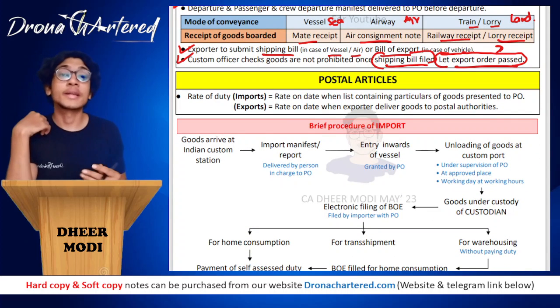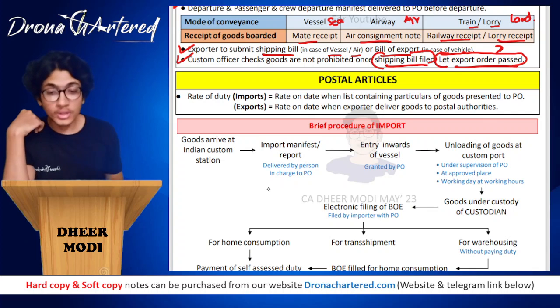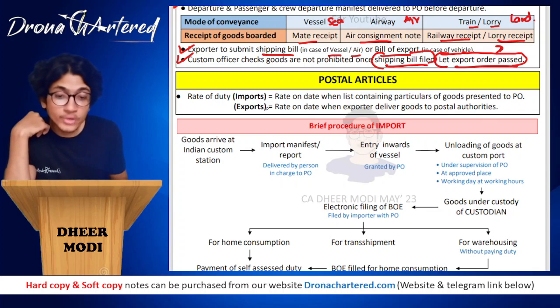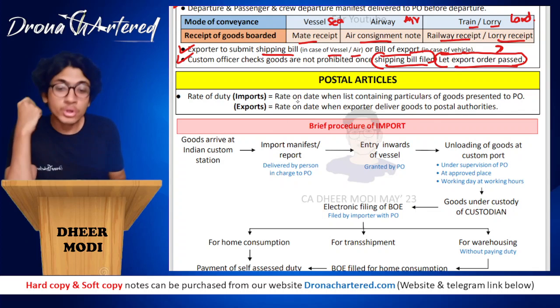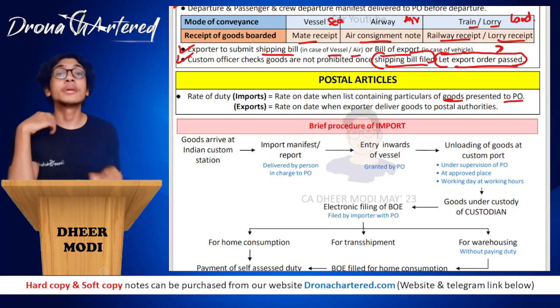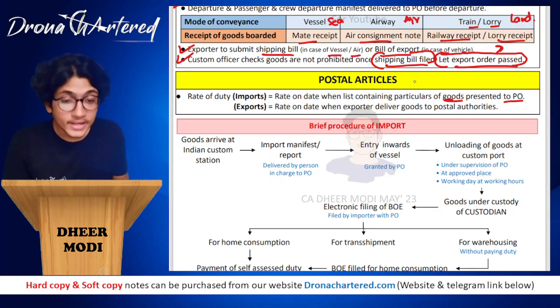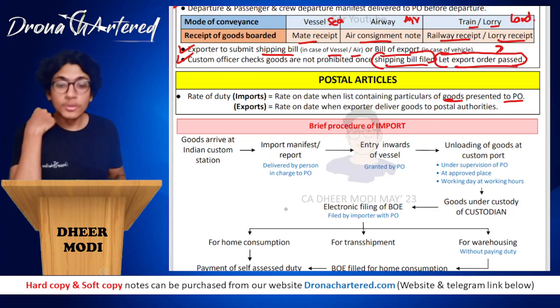Next is your postal article. Postal articles mean when you are sending goods abroad through post or through courier. In such a case, your rate of duty on imports is the rate on the date when the list containing particulars of goods has been presented to your proper officer. So it is the rate on that date when this list has been presented to your PO.